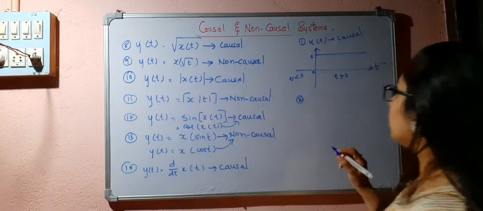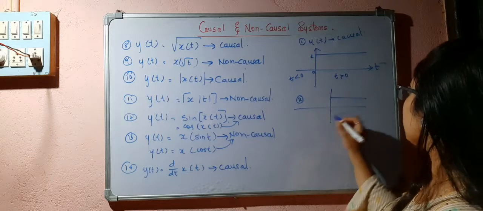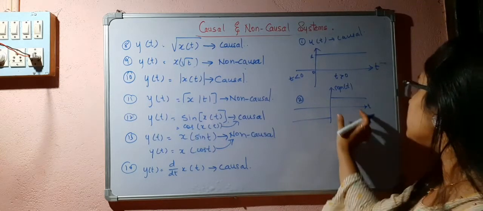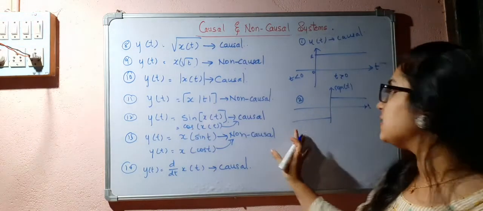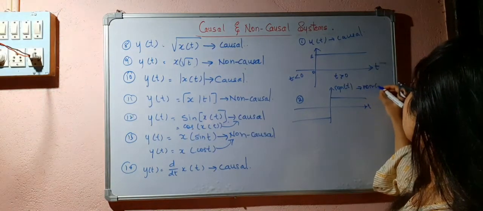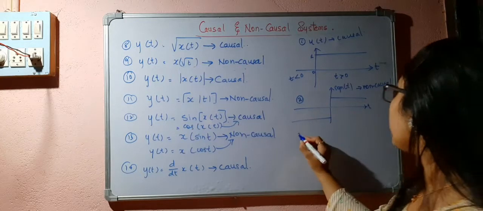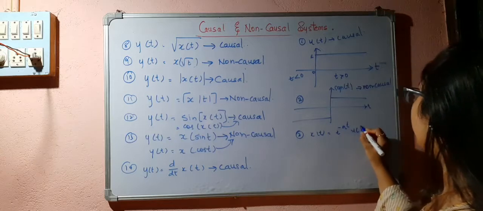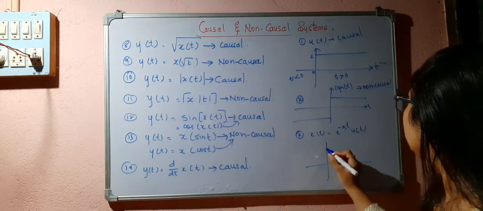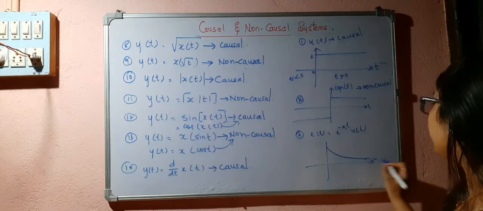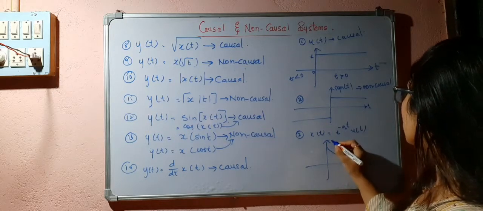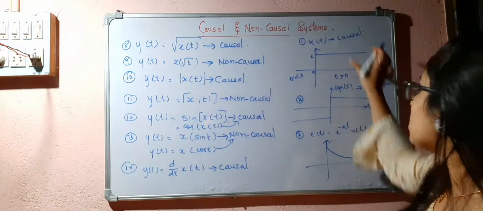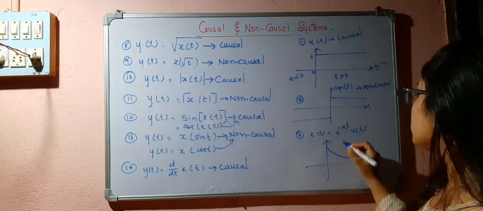Okay. Now we can say the signum function. It exists for both t greater than 0 and t less than 0. So I can consider this as a non-causal signal. Next, x of t is equal to e to the power of minus at u of t. Here it starts from 0 and ends at infinity somewhere. So this is also causal because it is multiplied by u of t. U of t is causal, so this is also a causal signal.